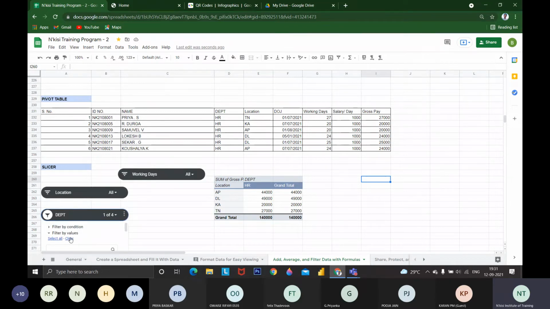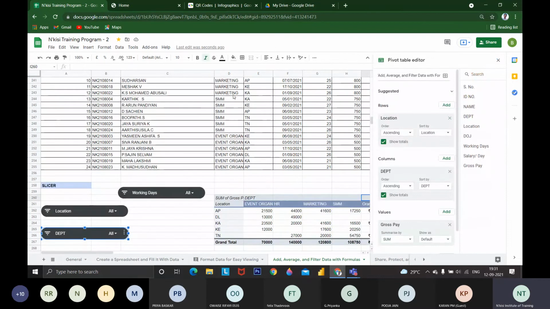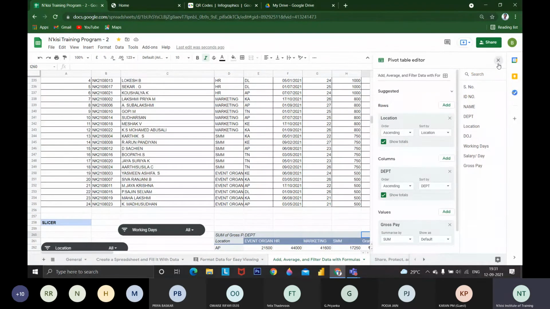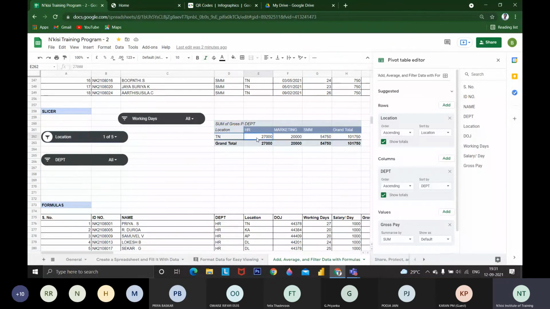The slicer is similar to a filter, but it gives all the options on the desktop itself. You no need to go every time to filters and insert filters and change the options. It will be applicable everywhere. If I want Tamil Nadu data alone, I click Tamil Nadu and click OK. I will get the consolidated data for Tamil Nadu.